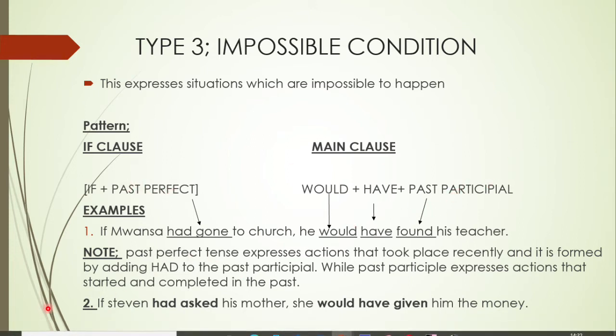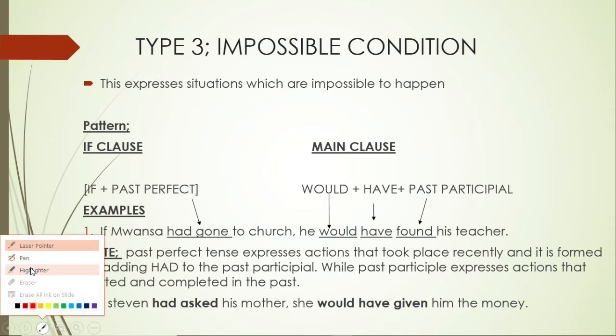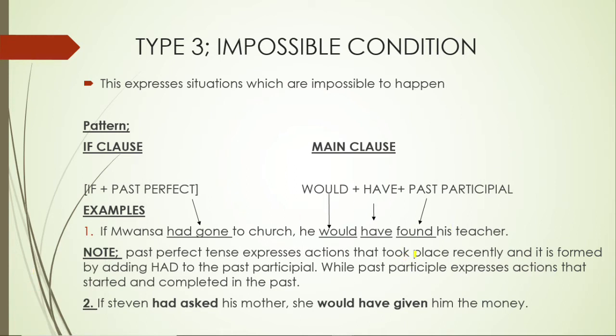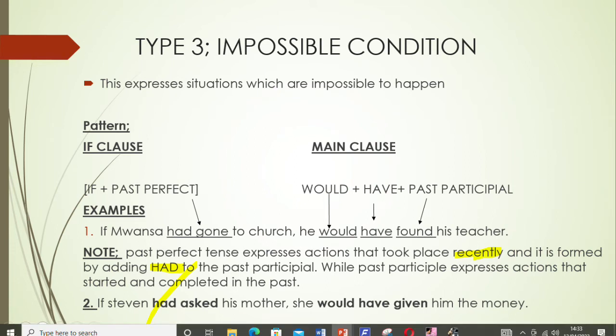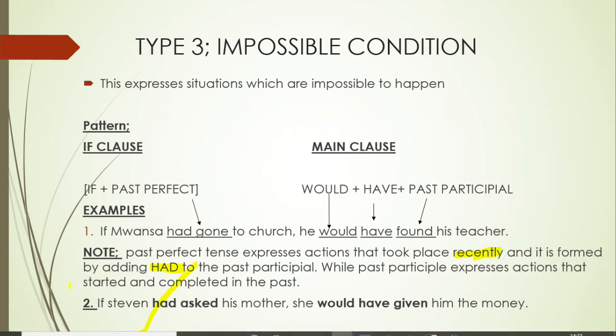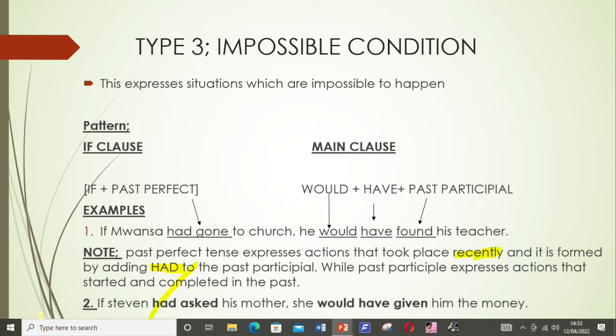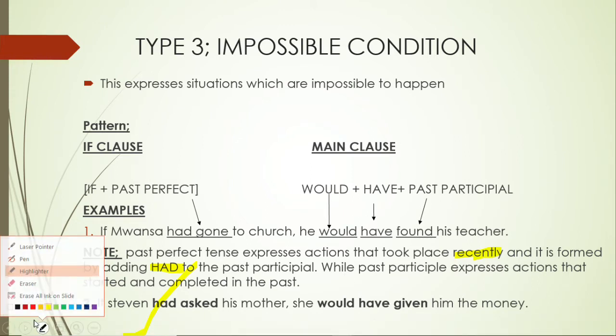Okay, so past perfect expresses actions that took place recently. Take note of this word here, recently. Not in the past, but just before then. And it is formed by adding the word had to the past participle. That's how we form the past perfect. When we want to do the present perfect, let me take you to the present perfect, then that way I'll help you understand the past perfect.